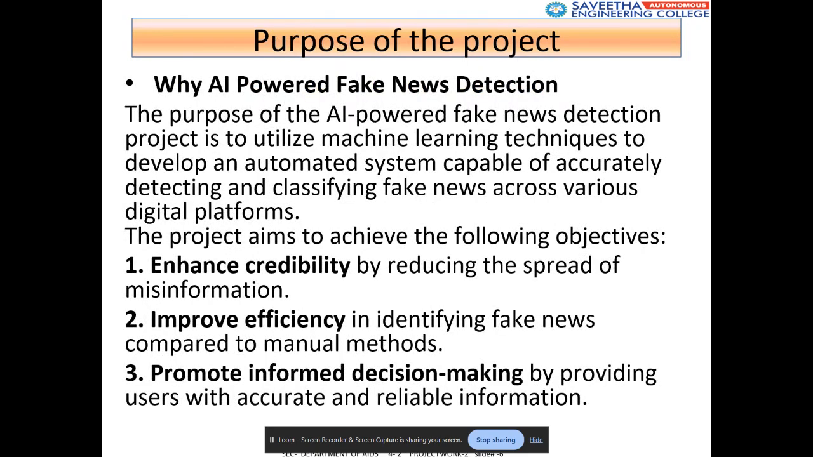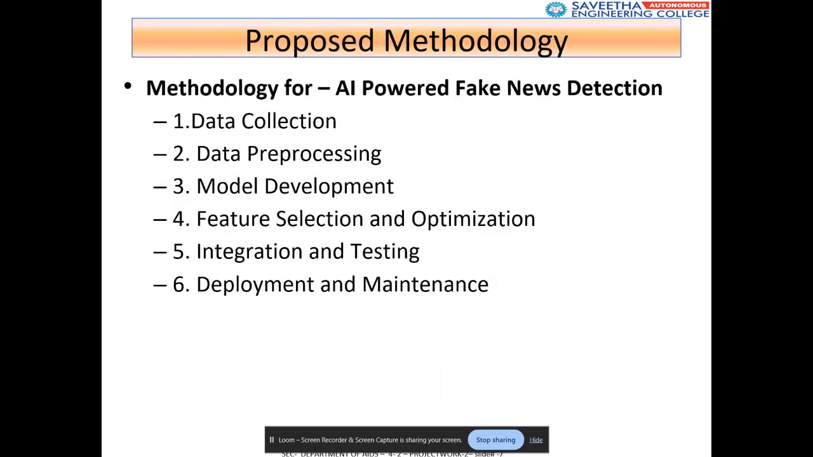And what is the sole purpose of the project? The purpose of the AI powered fake news detection project is to utilize machine learning techniques to develop an automated system capable of accurately detecting and classifying fake news across various digital platforms. Initially, it enhances credibility, improves efficiency, and promotes informed decision making.